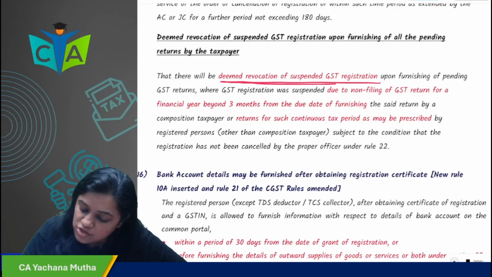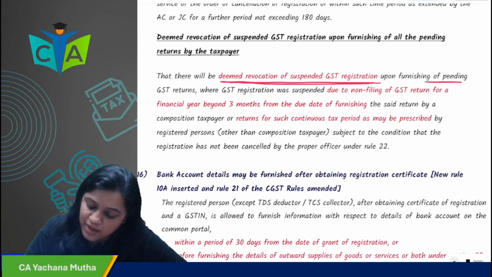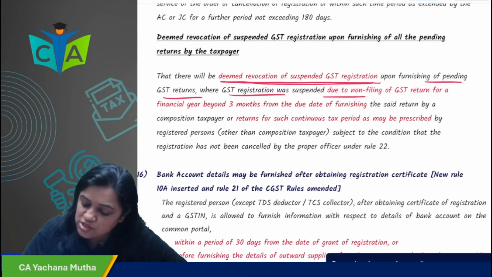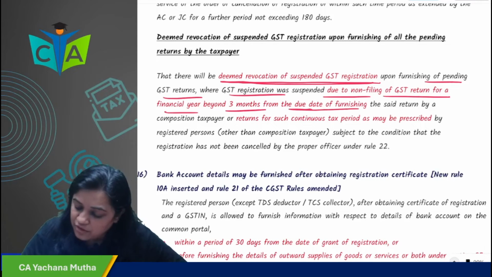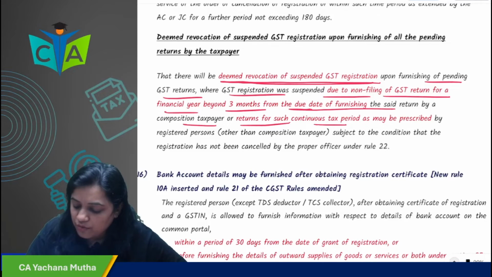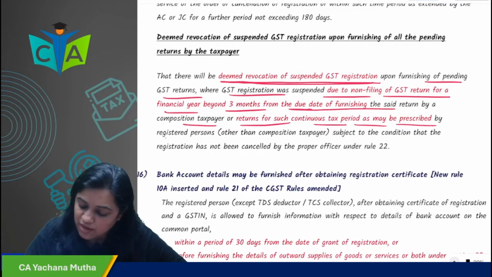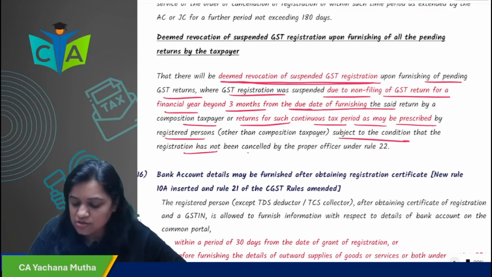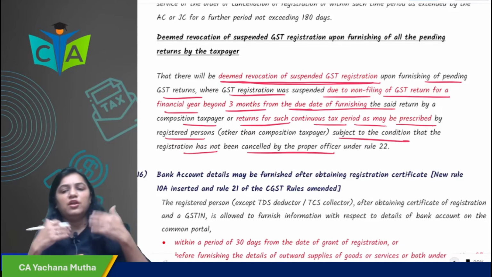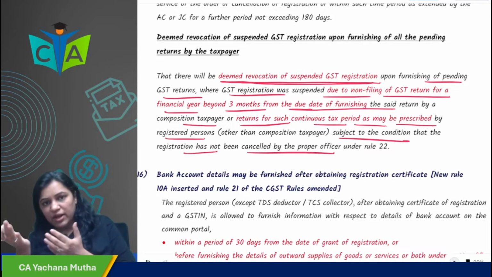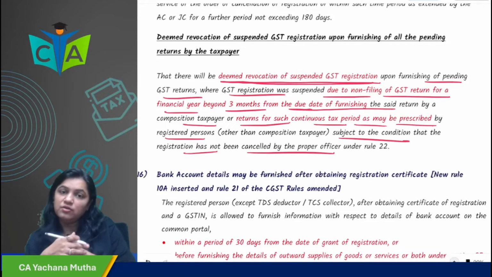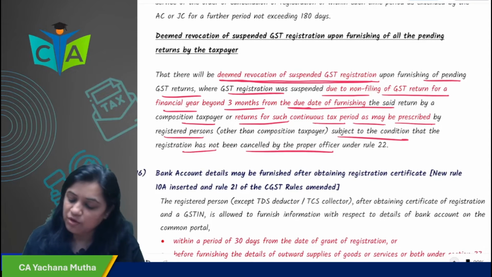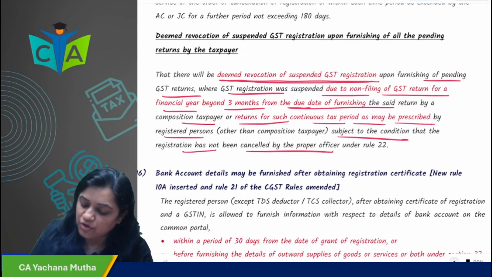There will be deemed revocation of suspended registration upon furnishing of pending returns, where registration was suspended due to non-filing of returns beyond a period of 3 months after the due date in case of a composition taxpayer, and for such continuous period as may be prescribed for a registered person, subject to the condition that registration has not been cancelled. In short, if you have furnished all the pending returns and your registration was suspended because you had not furnished the returns, then your registration will be deemed to be revoked.